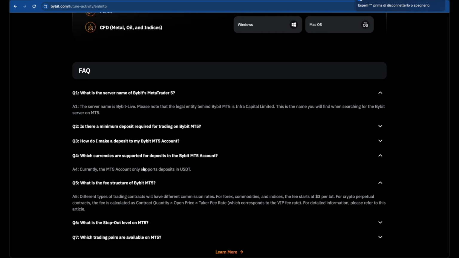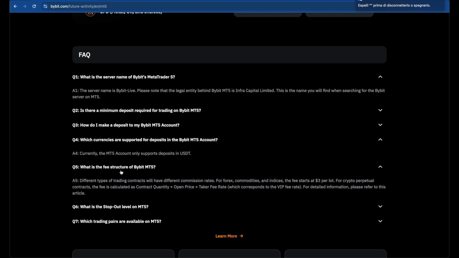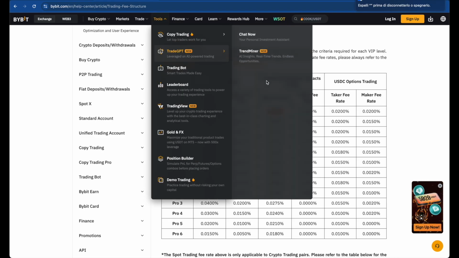You can see right here the fee structure of BYBIT: different types of trading contracts have different commission rates. For Forex, commodities and indices, the standard fee is $3 per lot. For crypto perpetual contracts, the fee is calculated as contract quantity times open price times taker fee or maker fee, and this corresponds to the VIP fee rate. So the VIP fee rate that I showed you before.